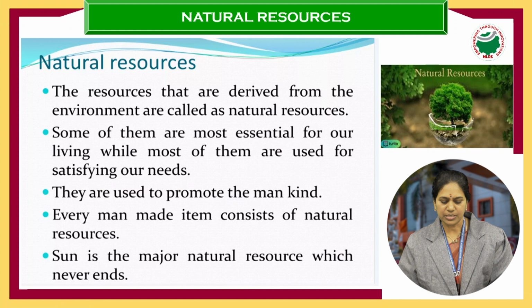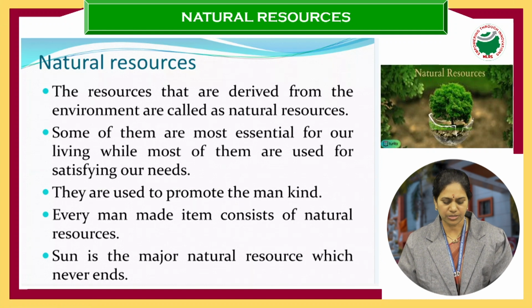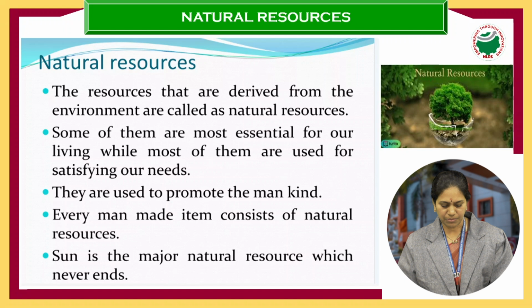Next, what is a natural resource? As I have told you before, it is something which is available in nature naturally, and is used to promote mankind. They are useful to us in our everyday life. Every man-made item consists of a natural resource. The resources derived from the environment are called natural resources.